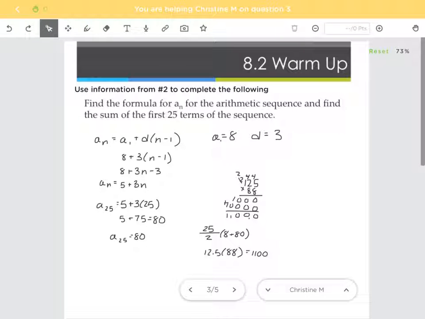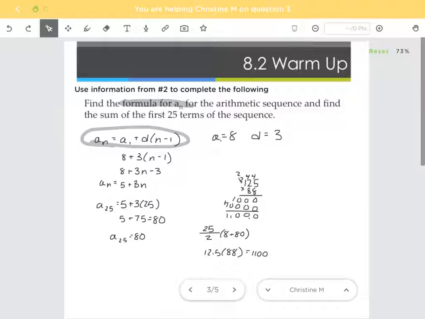The third one said use the information for number 2 to complete the following. Find the formula for A sub n of the arithmetic sequence, and then find the sum of the first 25 terms of the sequence. So the first thing you had to find was the formula for A sub n. And that equation is here.